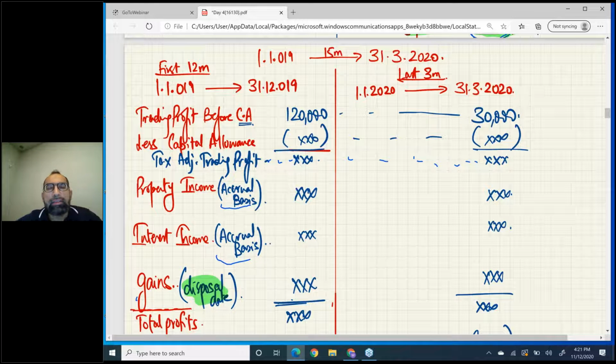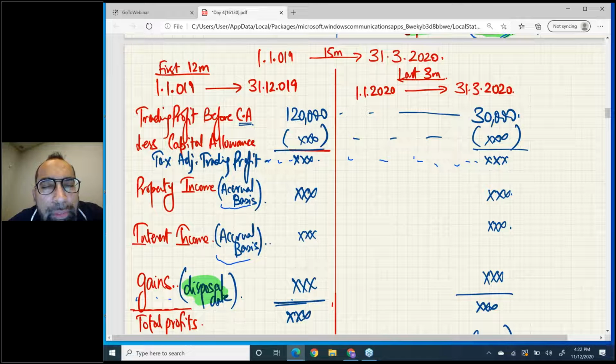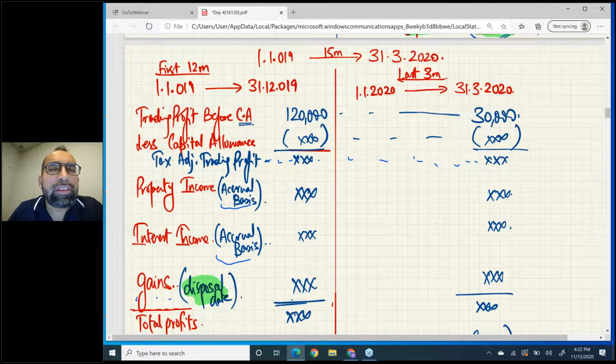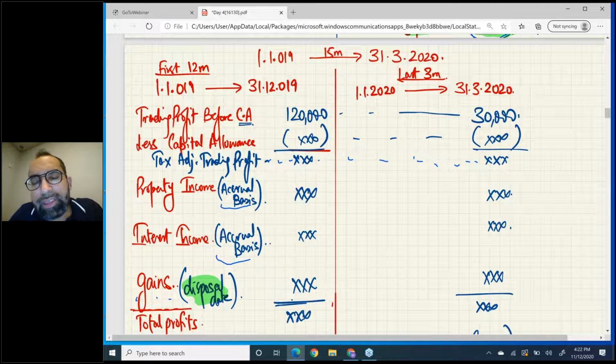Okay, finally, gains. Sir, there may be a possibility we have 3-4 capital gains in these 15 months. So how are we going to split capital gains between the first 12 and last 3? Very easy. Open your eyes. Just highlight the disposal date of gains. If the disposal date of any gain lies in the first 12 months, that gain will come in the first 12 months. And if the disposal date of any gain lies in the last 3 months, that will go in the last 3 months. That's how you split things.